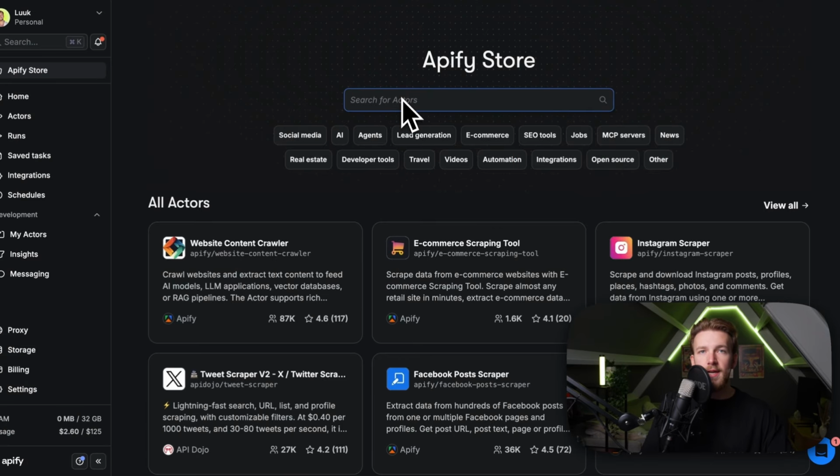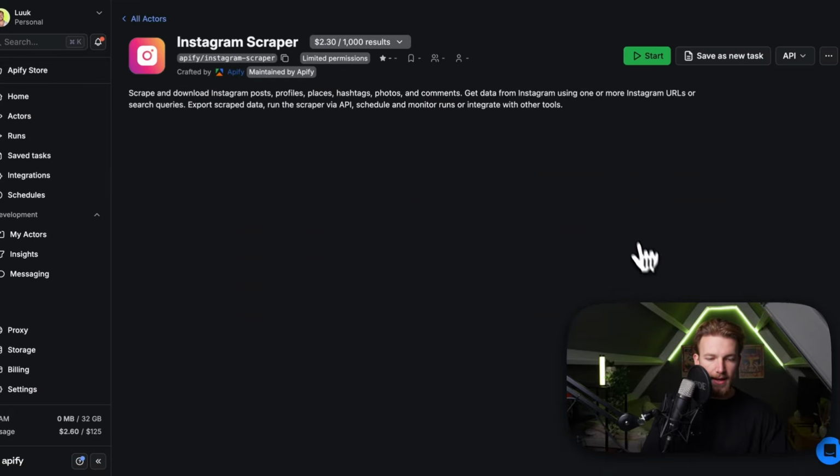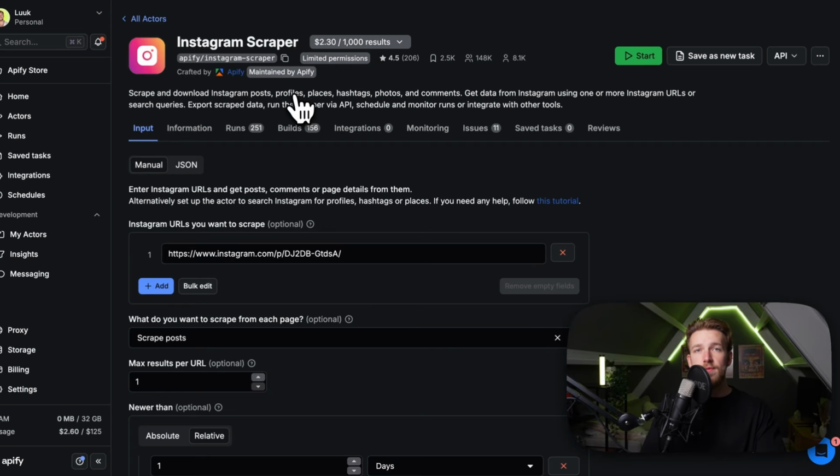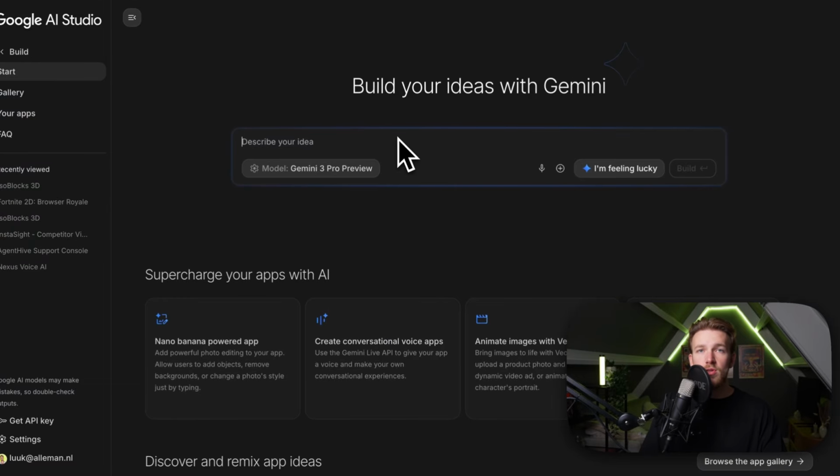So we do need an API actor right here. We have the Instagram scraper. And if we click it, we just need some information from this. We need to give our API key to Google AI Studio. So what we'll do is the following.